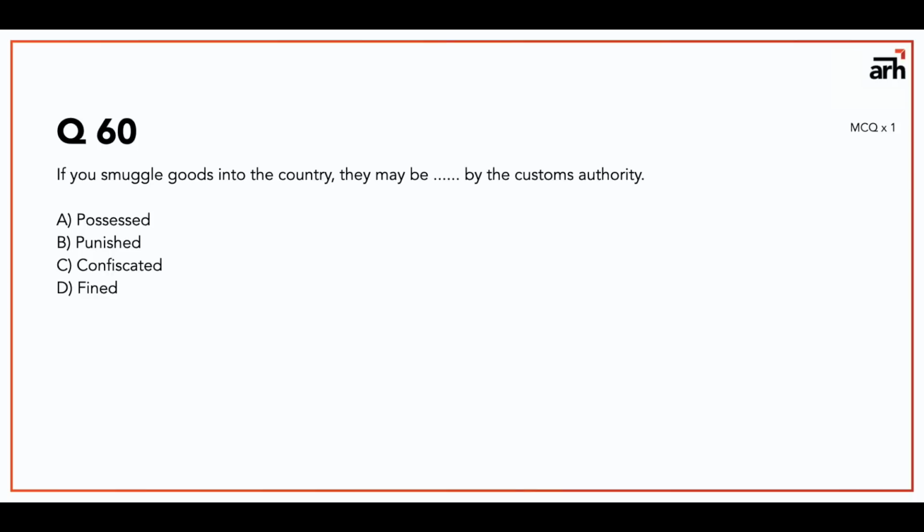I think in this statement they are talking about the goods. If they were talking about you particularly, or somebody, the statement would be "if you smuggle goods into the country, you may be..." If there was "you" instead of "they," then we could have used punished or fined, but because they are talking about "they," the goods will be confiscated. So the correct option is C.